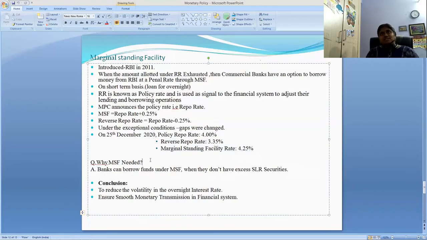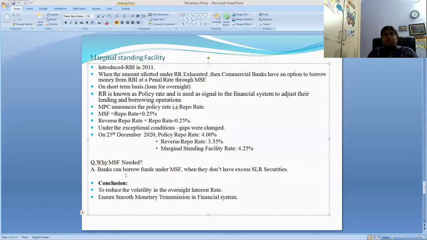Even though the repo window is there, what is the necessity for the banks to have marginal standing facility? Why is marginal standing facility needed? I'll explain you in detail, friends.